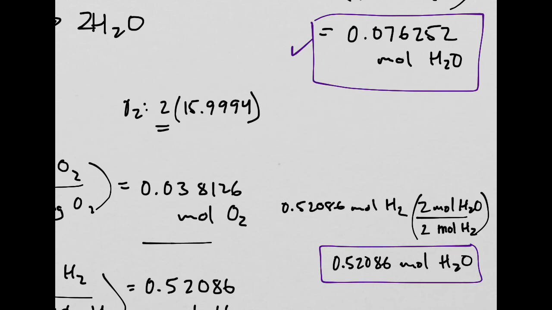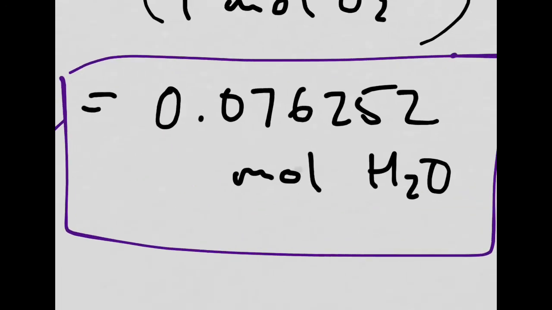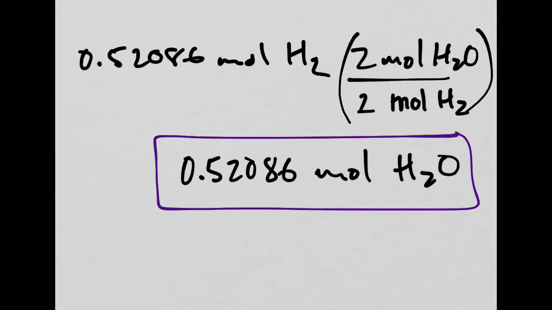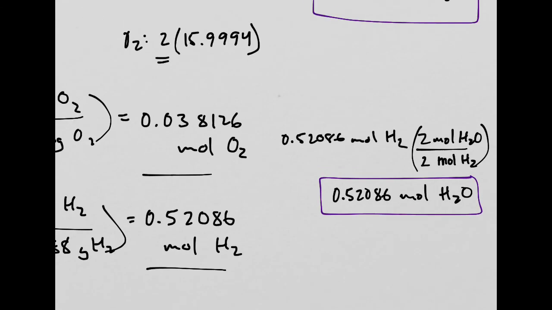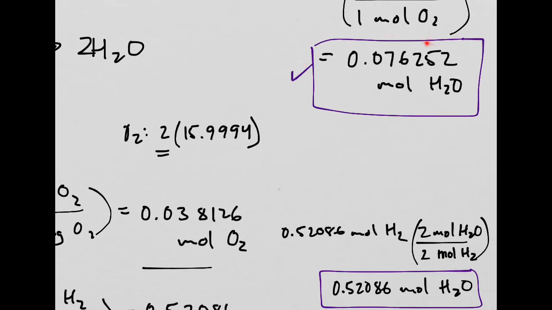So if I had 0.038126 moles of oxygen, I would produce this amount of water. Okay, and that would be with an unlimited amount of hydrogen gas. If I had an unlimited amount of oxygen, but I had this much hydrogen gas, this is how much I produce of water. Now notice how much bigger my mole value is in this case down here for my hydrogen. That's important because that helps us to determine that the limiting factor is actually this one.